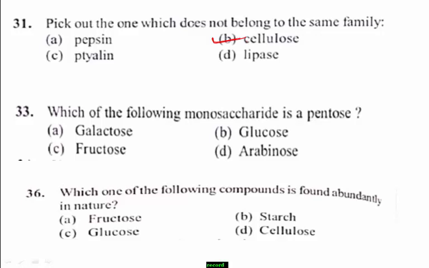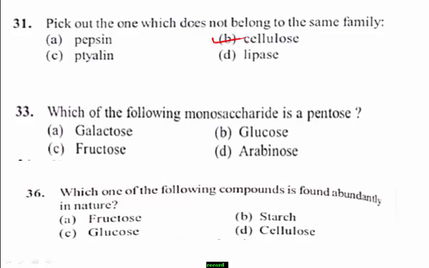Next, question number 33. Which of the following monosaccharides is a pentose? Option A galactose, option B glucose, option C fructose, and option D arabinose. Yes, which one is the right answer?